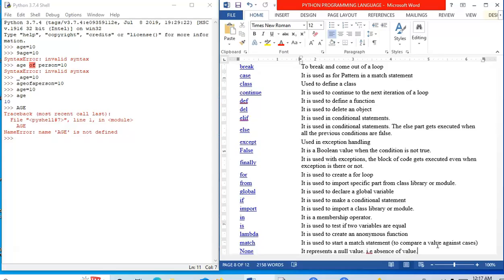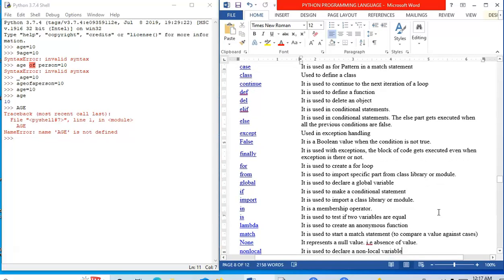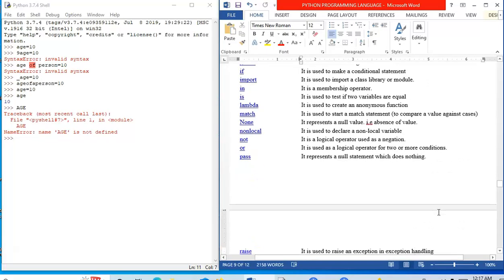The next one is global. It is used to declare a global variable. If is used to make a conditional statement. Import is used to import a class library or module. In is used as a membership operator to check whether the element is present in the list or the tuple or in the string or not. Is, it is used to test whether two variables are equal, is equal or is not equal. Lambda, it is used to create an anonymous function.